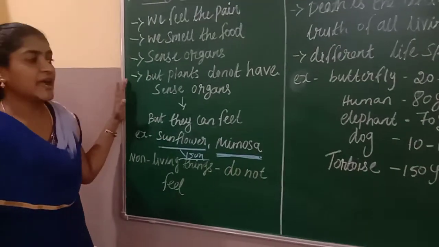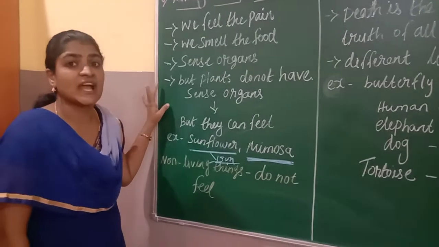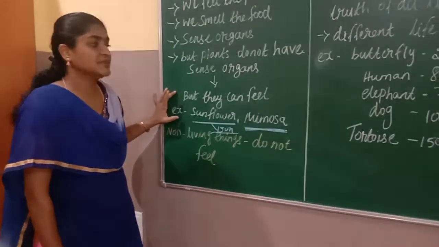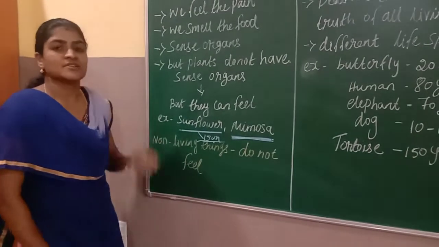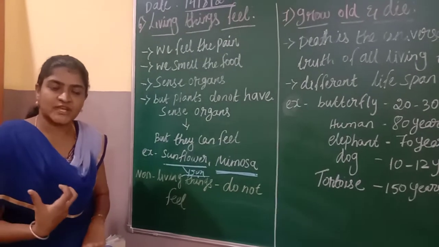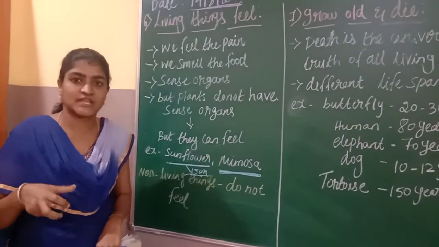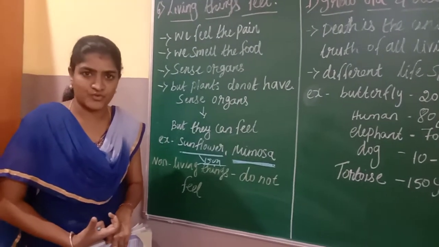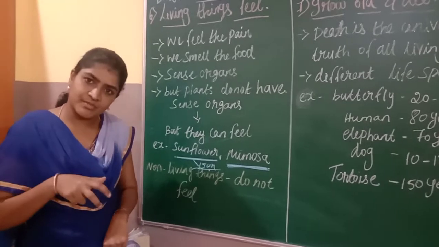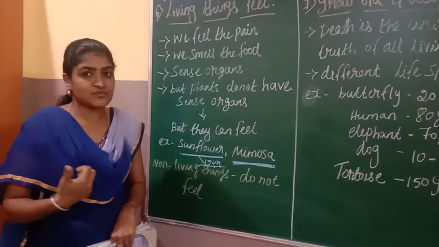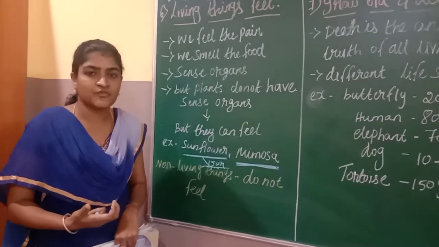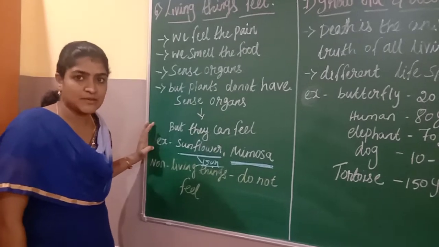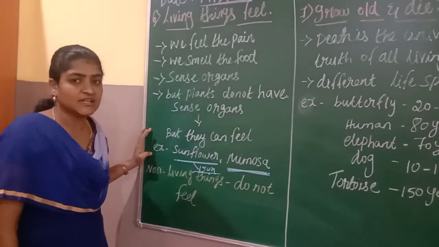So here, plants do not have sense organs; only animals and humans have sense organs. But some plants can feel the changes. For example, when sunlight is there, only then will the plant prepare its own food. Without sunlight, the plant can't prepare its own food, right? In the morning it prepares its own food, but at night there is no sunlight, so it won't be involved in the photosynthesis process. So based on the environment change, it can feel, and based on that, it will react.